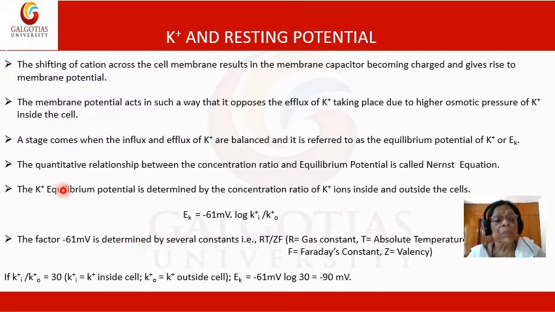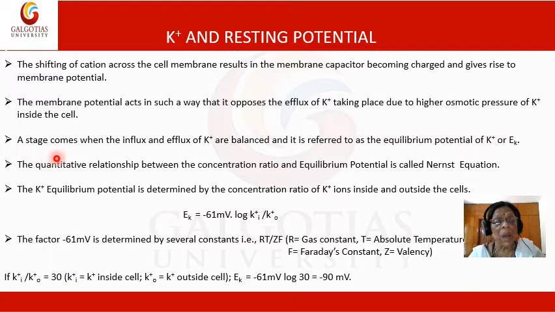Now, the shifting of cations across the cell membrane results in the membrane capacitor becoming charged and gives rise to membrane potential. The membrane potential acts in such a way that it opposes the efflux of potassium taking place due to higher osmotic pressure of potassium inside the cell.